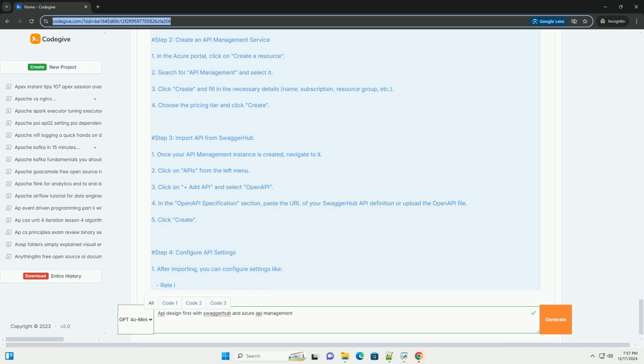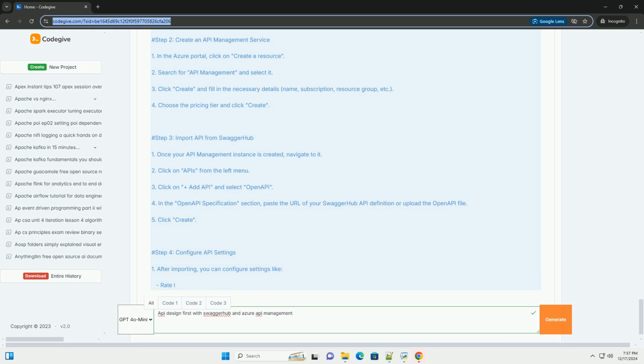1. In the Azure portal, click on Create a Resource. 2. Search for API Management and select it. 3. Click Create and fill in the necessary details: name, subscription, resource group, etc. 4. Choose the pricing tier and click Create.